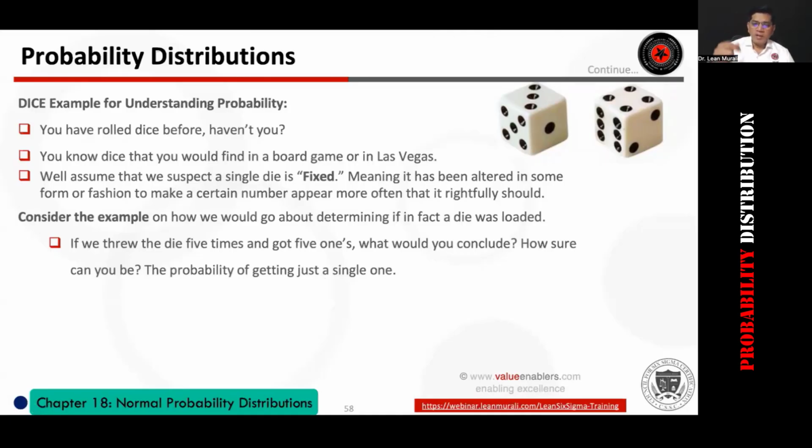If you threw a die 5 times and got a one all 5 times, what would you conclude? How sure can we be of the probability of getting just a single one? Is it possible that I roll the die 5 times and every time I get one? Is it possible? Type yes or no.